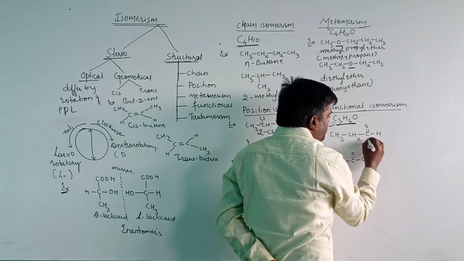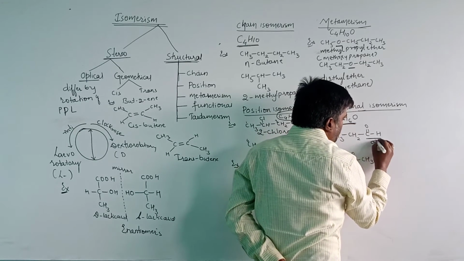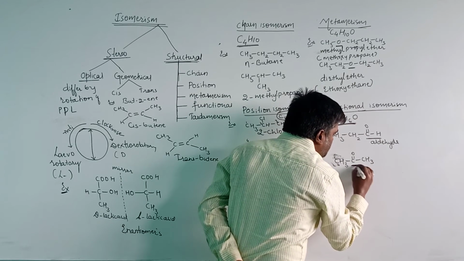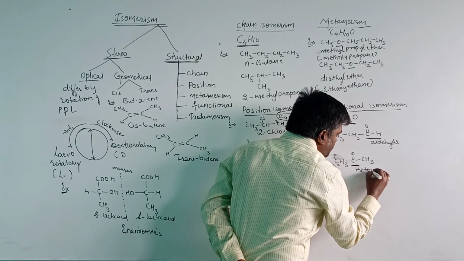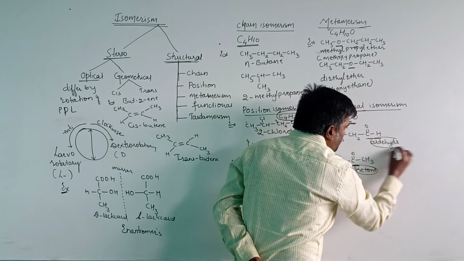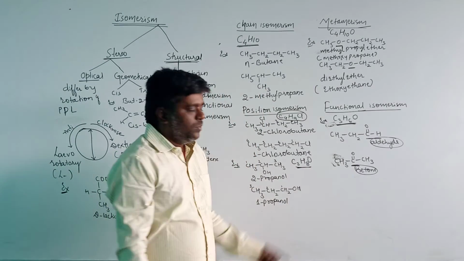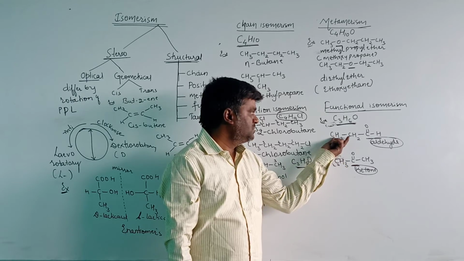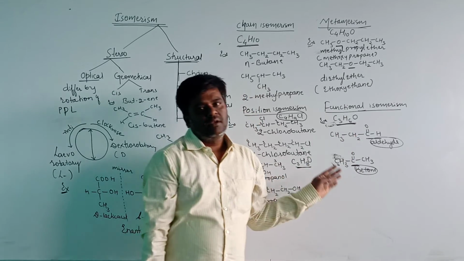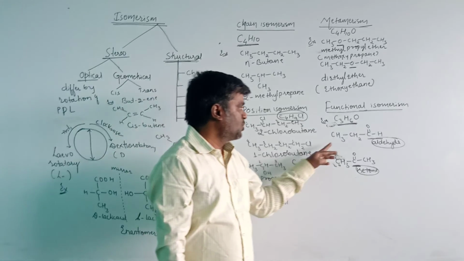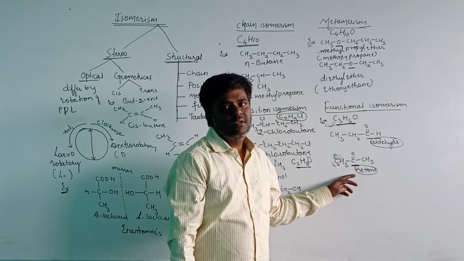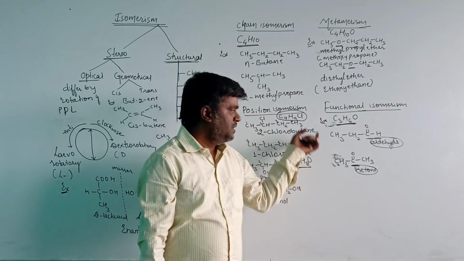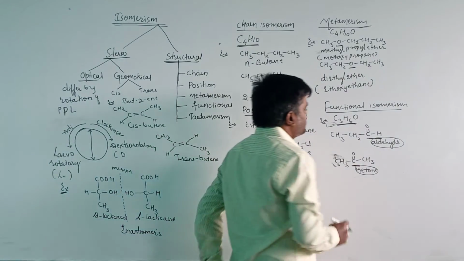Here the functional group is the aldehyde, and here the functional group is the ketone. This is the ketonic group, and this is the aldehyde group. Both have the same molecular formula, that is 3 carbon atoms, 6 hydrogen, 1 oxygen, but differ in the functional group. Therefore, these two are known as functional isomers, and that phenomenon is known as functional isomerism.